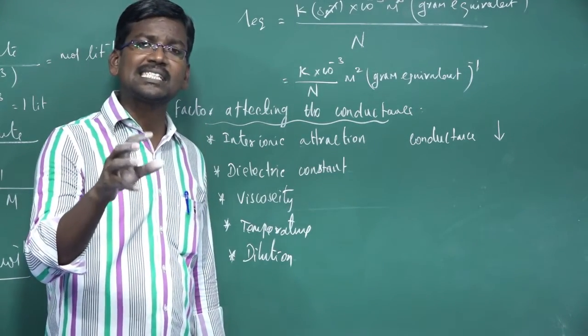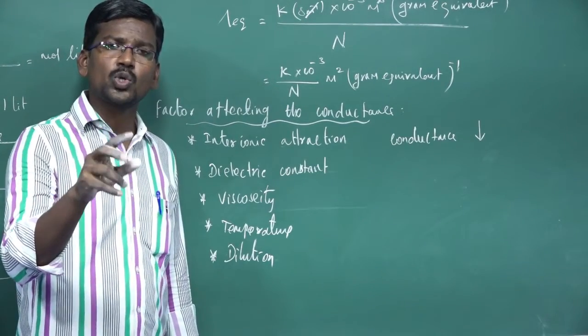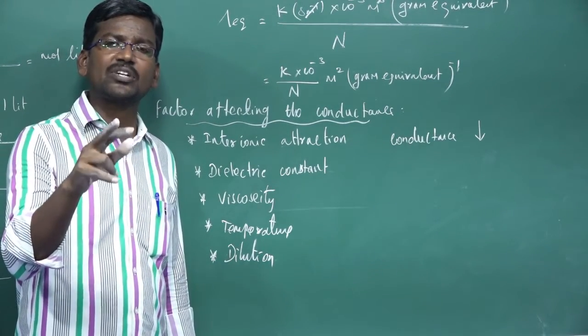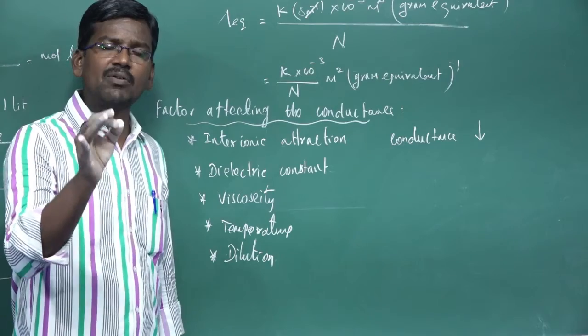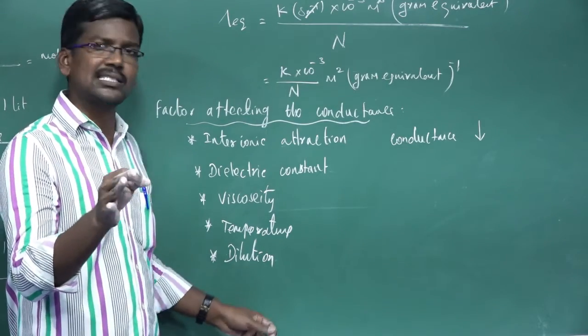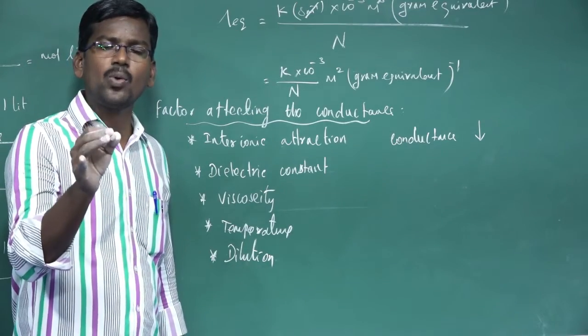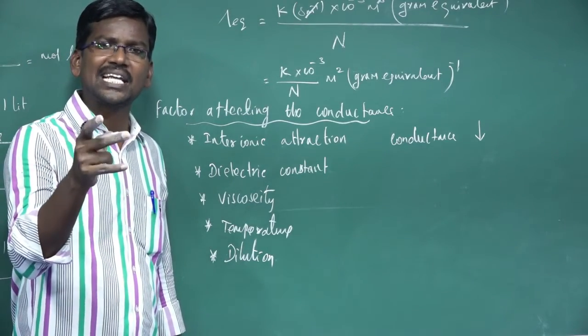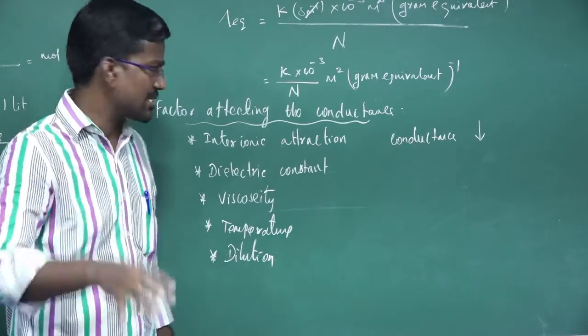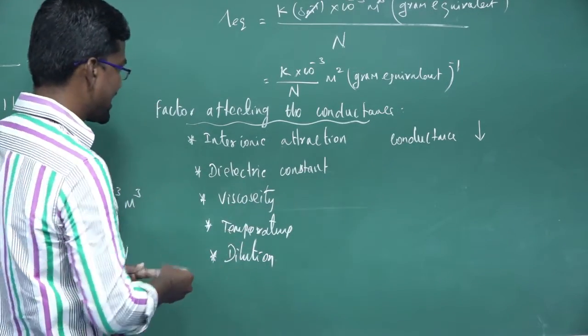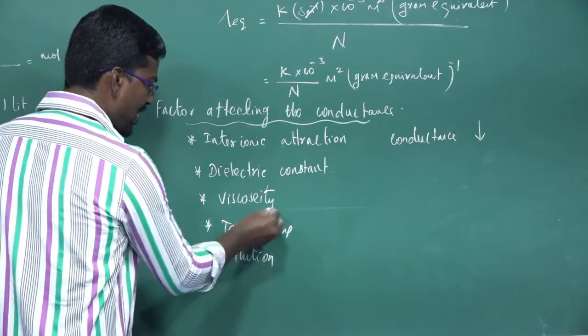That's why those substances easily conduct electricity. So as the dielectric constant increases, conductivity also increases. Don't forget, a solvent with a high dielectric constant shows high electrical conductance.